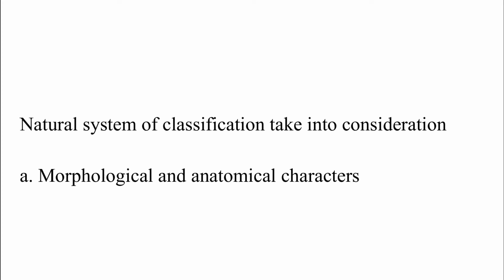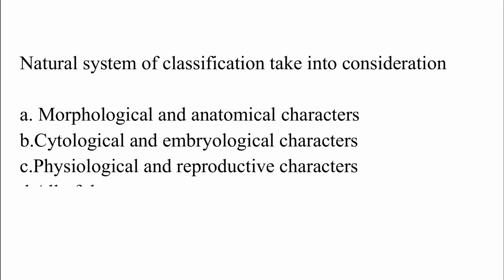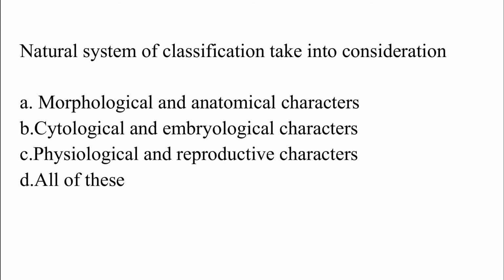Natural system of classification takes into consideration option A, morphological and anatomical characters. Option B, cytological and embryological characters. Option C, physiological and reproductive characters. Option D, all of these. The correct answer is option D, which is all of these.